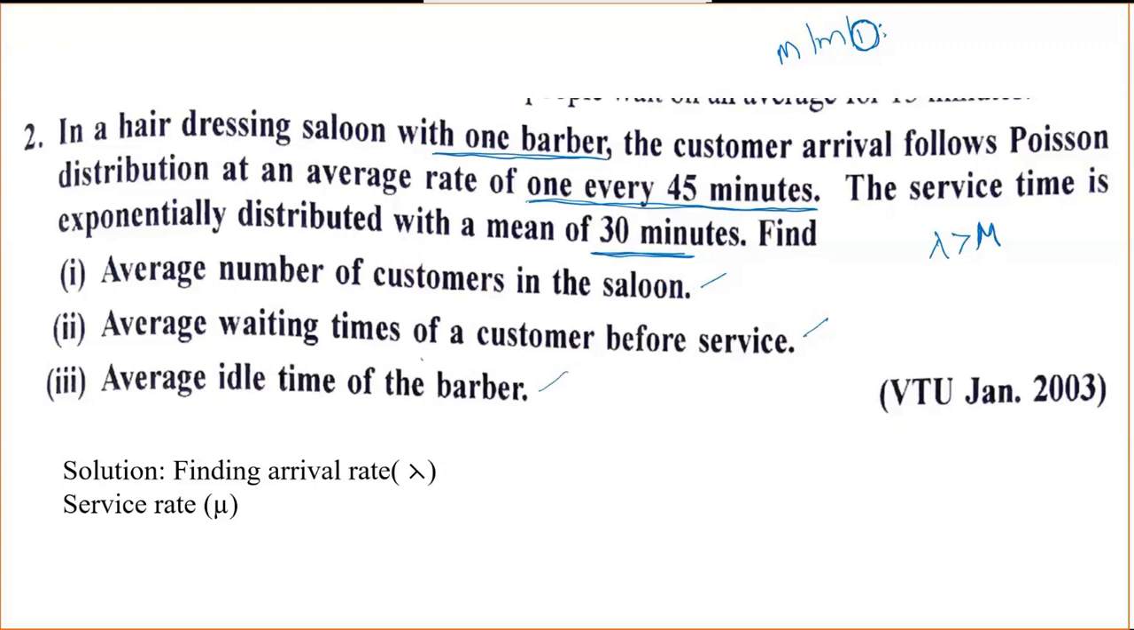Now first, what we are supposed to find is the lambda, the mean arrival rate. How many customers are coming in 1 hour? Be clear. Every 45 minutes, one customer is coming. It means that in 1 hour, how many customers are coming?